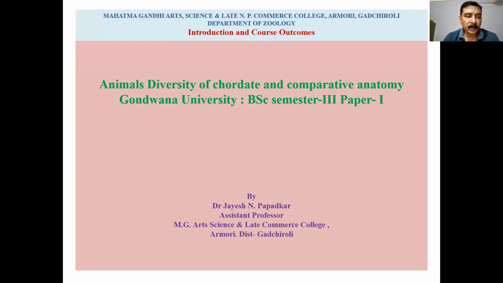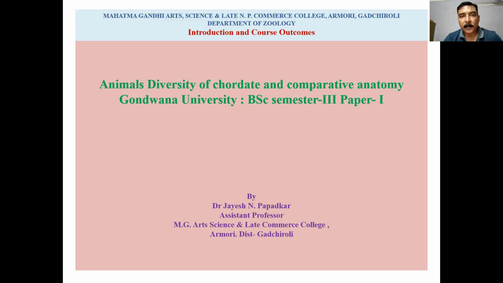The Gondwana University Gadchiroli CBCS syllabus, Bachelor of Science, BSc semester 2, paper 1. The name of the paper is Animal Diversity of Chordate and Comparative Anatomy. In this semester, BSc semester 3rd, paper 1, subject zoology theory, credits 2, Animal Diversity of Chordate and Comparative Anatomy.